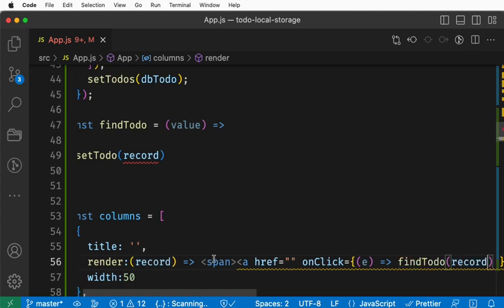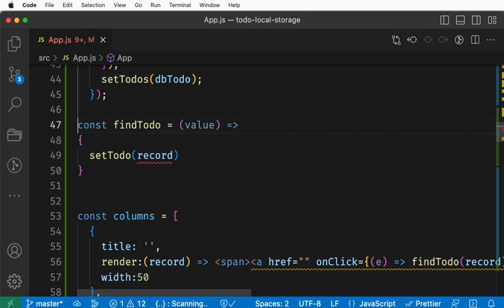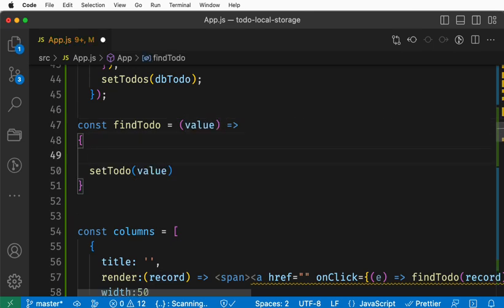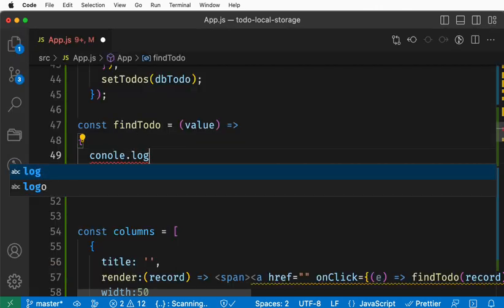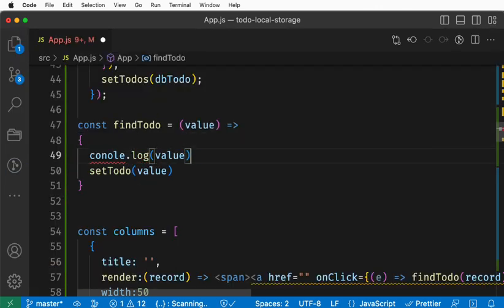Now when I click this button, it will call findTodo. The findTodo will carry the value, and the value will go and be set in setTodo. The only purpose of bringing it here is to print the value to see what is really happening behind the scenes.